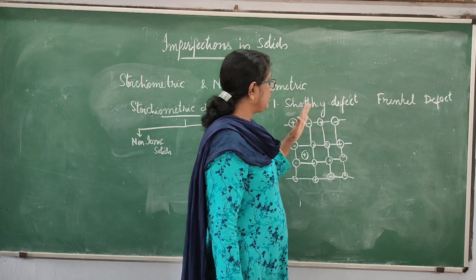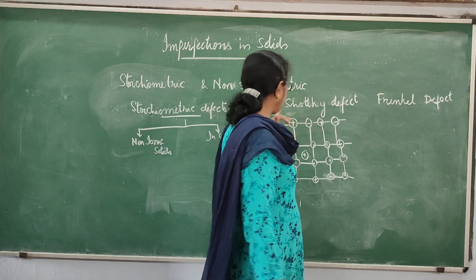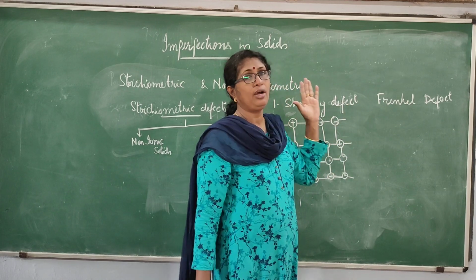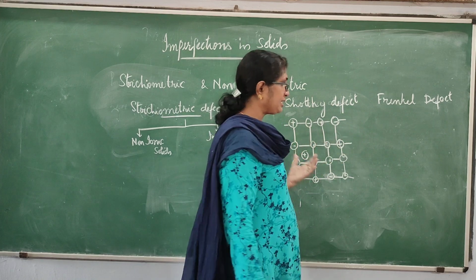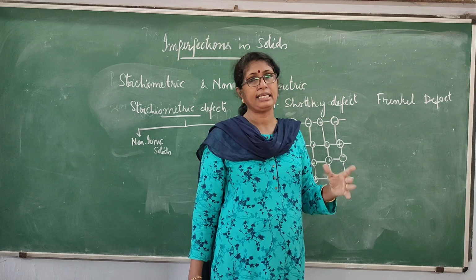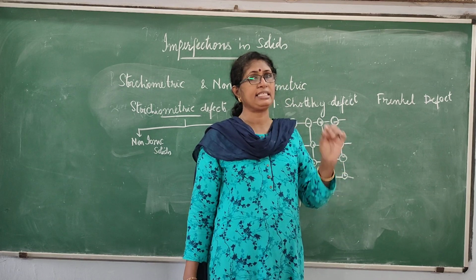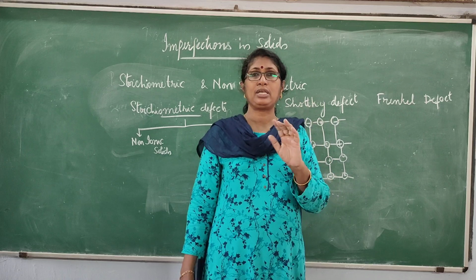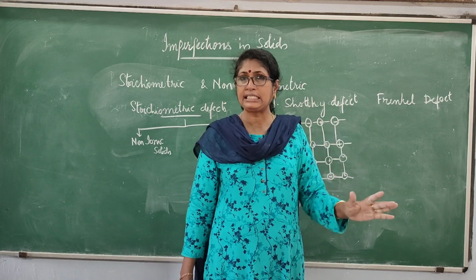So the ionic compounds show these two defects, Schottky defect and Frenkel defect. In Schottky defect, the cations and anions will be missing from their lattice sites, and the number of cation vacancies will be equal to the number of anion vacancies. Therefore, it will not change the neutrality of the crystal.